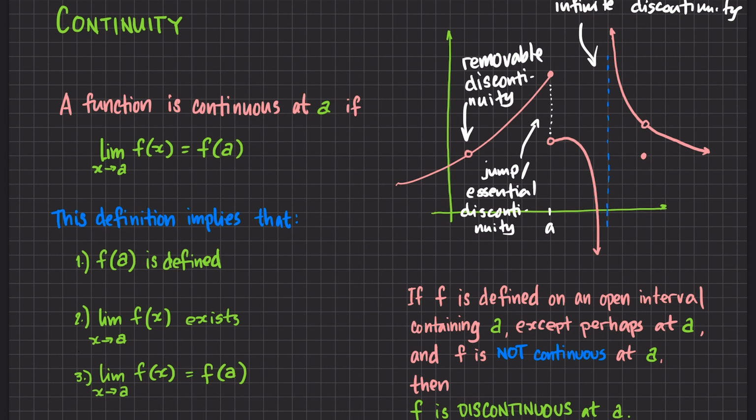So let's take a look kung ano yung nava-violate niyang conditions of continuity. Una, f of a is not defined in this case, kung kunyari ito yung a natin. Pangalawa, the limit does not exist kasi hindi equal yung left-hand side sa right-hand side na limits.